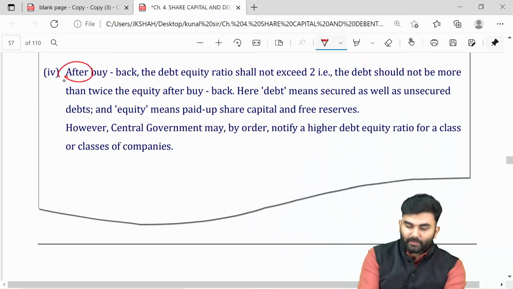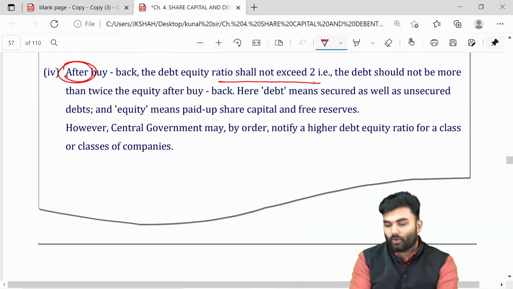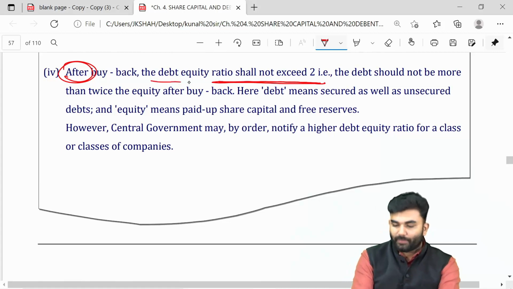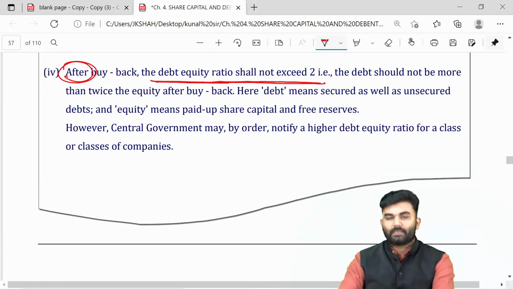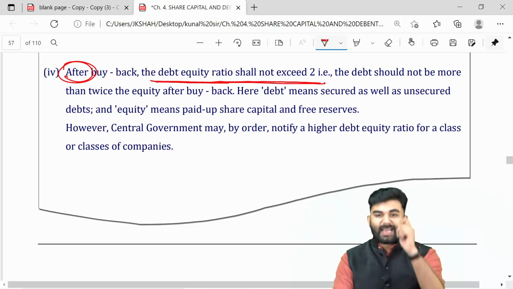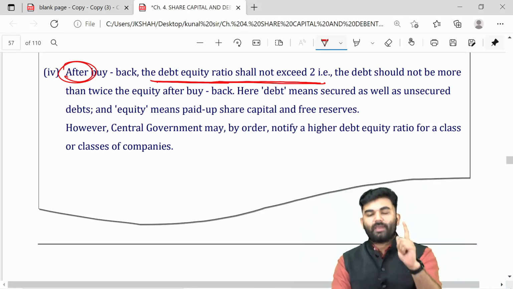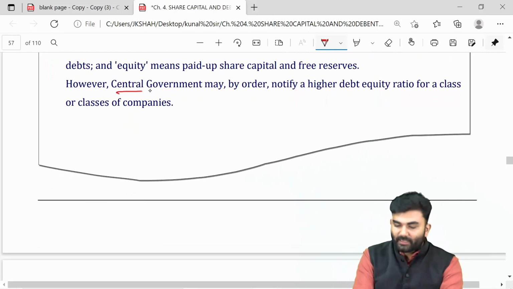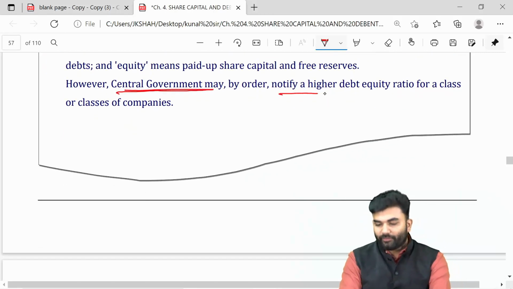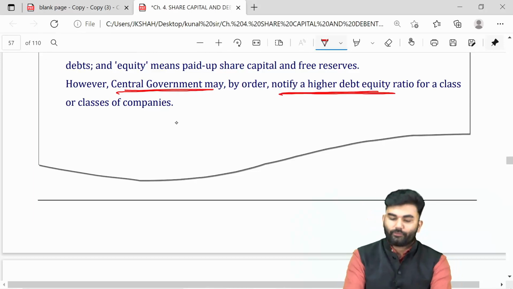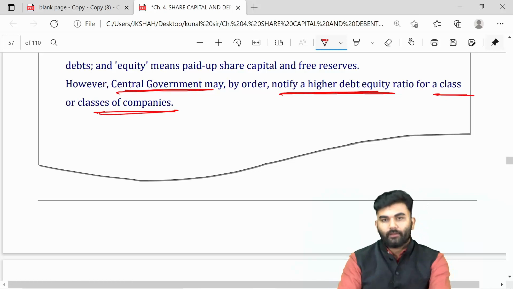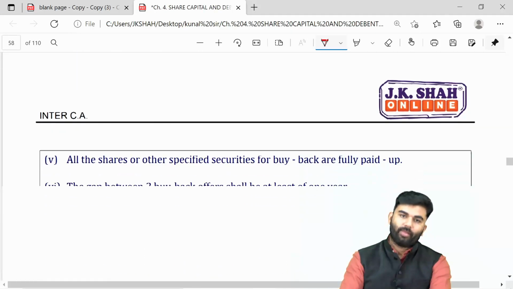After the buyback, the debt equity ratio shall not exceed 2:1, which means if the company has a debt of 2 rupees, then against that there has to be an equity of at least 1 rupee. However, if the central government notifies a higher debt equity ratio for your class of companies, then you need to follow that higher debt equity ratio.